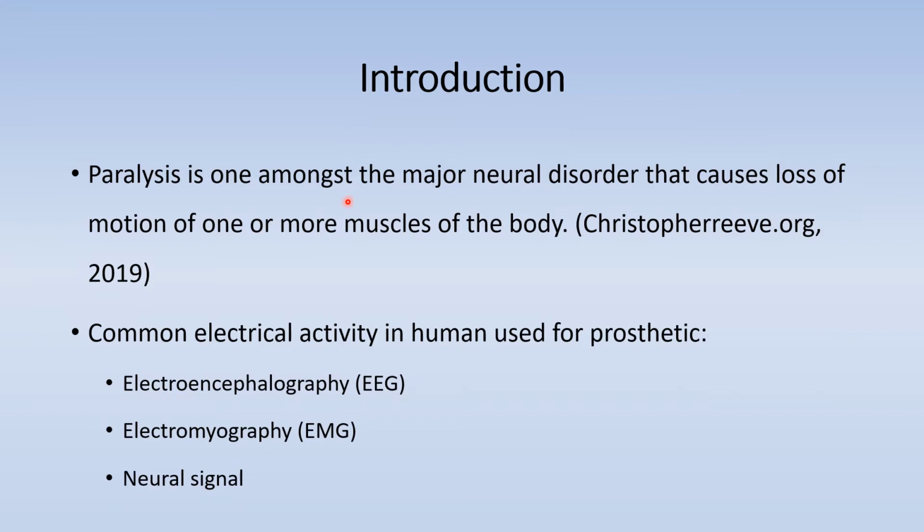Paralysis is one amongst the major neural disorders that causes loss of motion of one or more muscles of the body. People with paralysis are not able to move some of their body parts, for example, the arm. However, a prosthetic can be used to restore the ability of the arm. The common electrical activities in humans used for prosthetics are electroencephalography (EEG), electromyography (EMG), and neural signal.